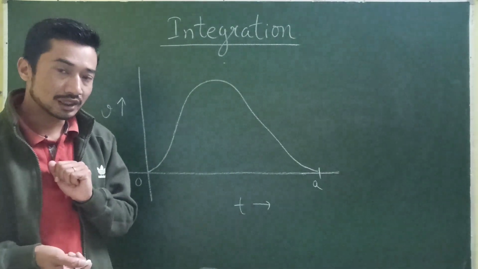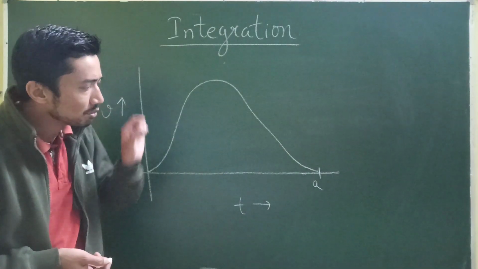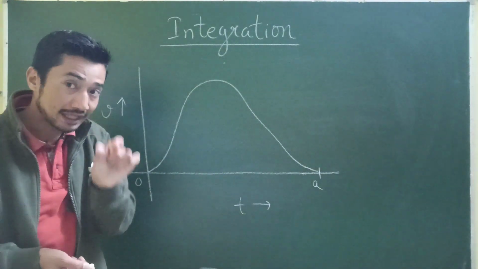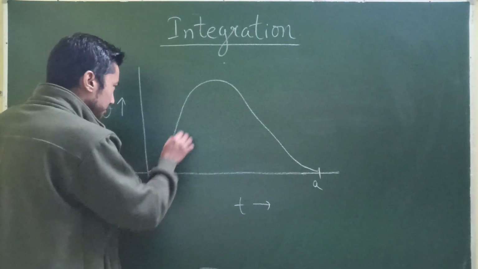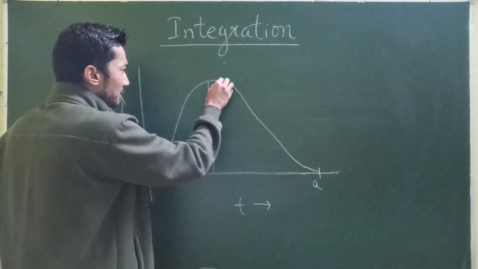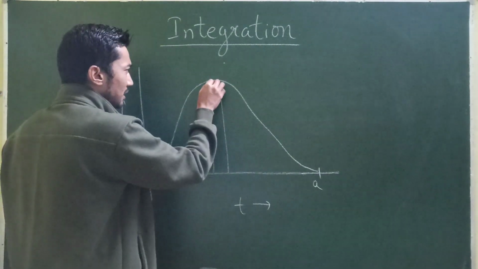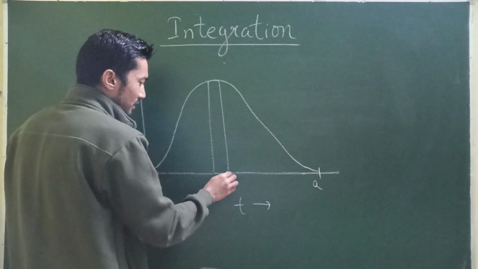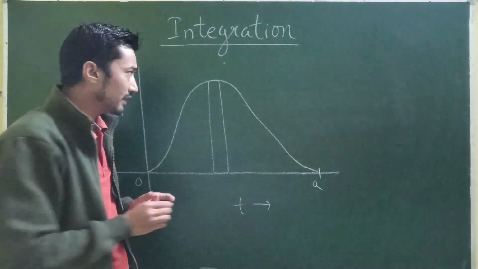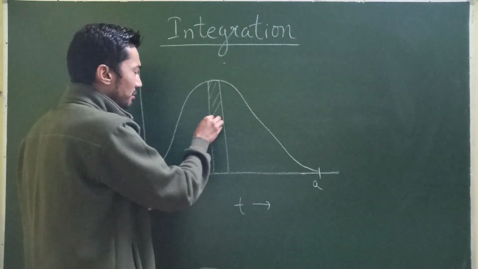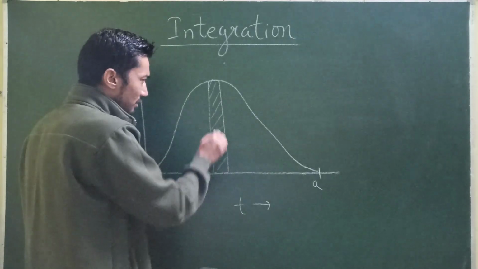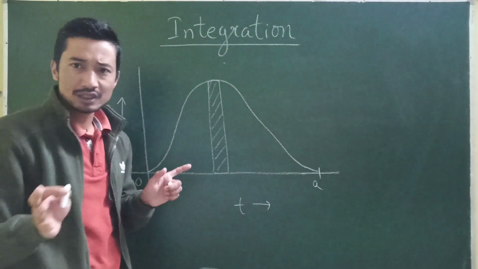What I'm going to do here is break this graph into smaller rectangular parts, something like this. For example, I'll start with the easiest one, this part. This is one smaller rectangular part, so this area I can easily find out, isn't it? That's not a big problem, right? Because it's just going to be length into breadth, so that's done.